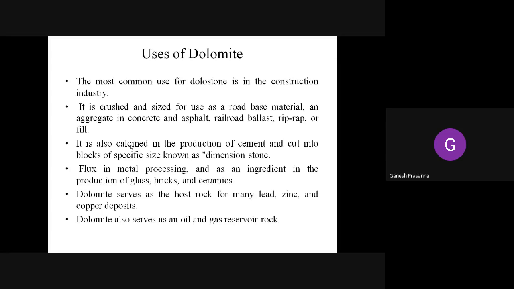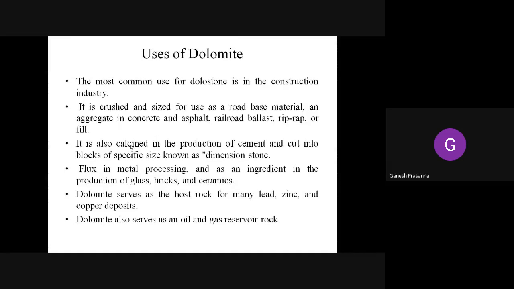Okay, it is also used as a flux, which is used in metal processing. Flux is a material which is used in the reduction of a certain element. Now in the iron and steel industries, if you have to separate the iron, then it contains many impurities within it in the form of calcium, magnesium, silicates, along with the iron, Fe. So in order to remove the Fe, you have to remove the calcium, magnesium, and the silicates present within it. That work will be done by the fluxing agent, which is used as a flux.